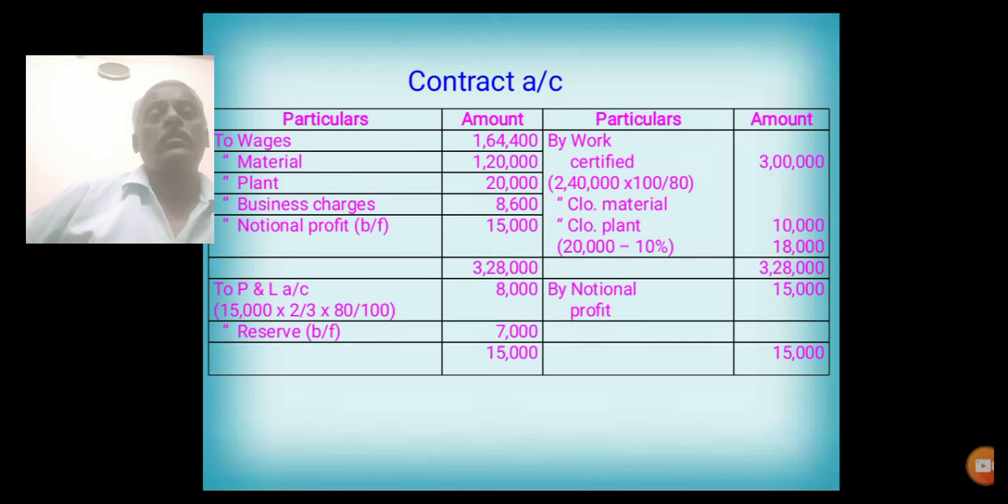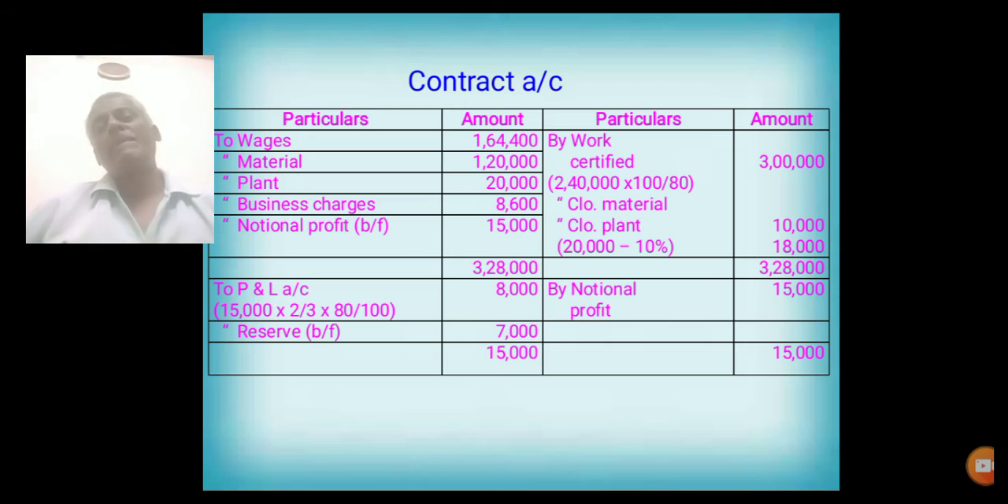Then we have to apply how much amount should be transferred to profit and loss account. For that we have to compare the total contract price with work certified. In this problem, the contract price is 6 lakhs, work certified is 3 lakhs, then it is equal to 50%. If 50% of the work is completed, then 2/3 profit should be transferred to profit and loss account. For that, 15,000 into 2/3 into 80/100, 8,000 should be transferred to P&L account. Balance amount is transferred to reserve account. So this is the simple problem.